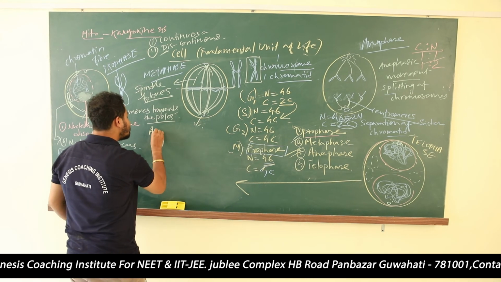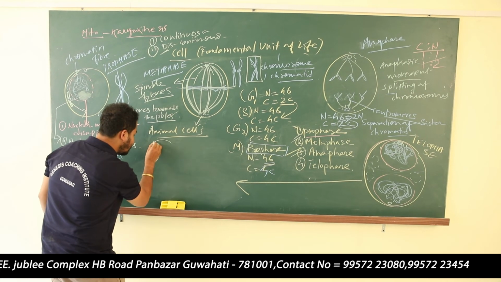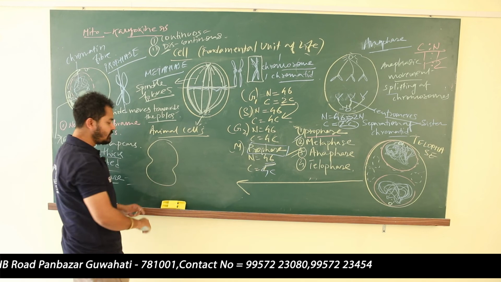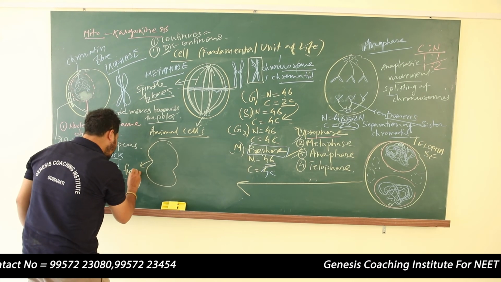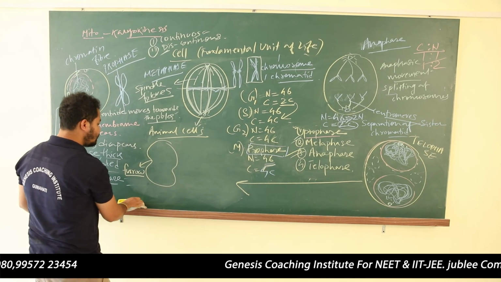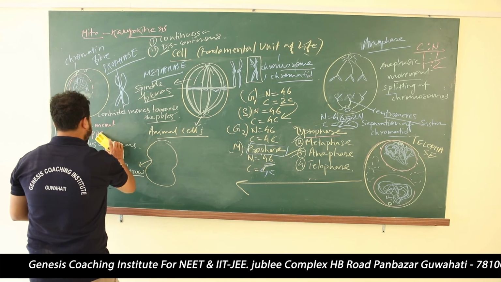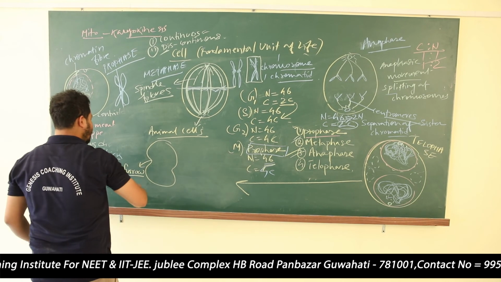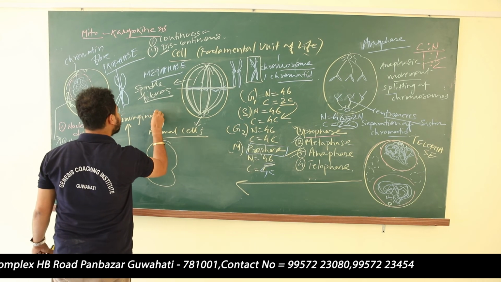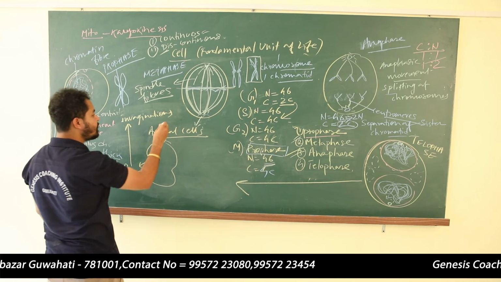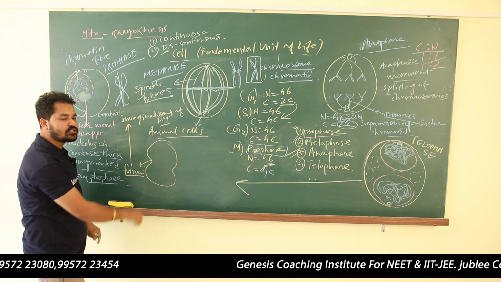See, in case of animal cells, suppose, let me write here, in case of animal cells, this is a cell, it will develop one furrow on the outside. This is known as a furrow, F-U-R-R-O-W, furrow, that is the invagination. Furrow developed due to the invagination or folding of the plasma membrane.